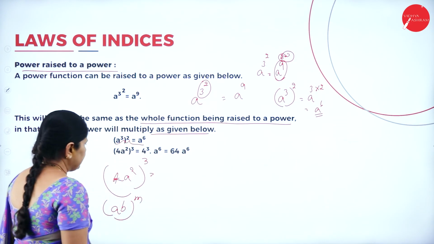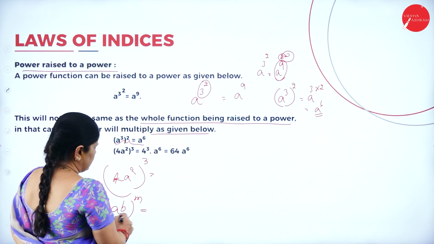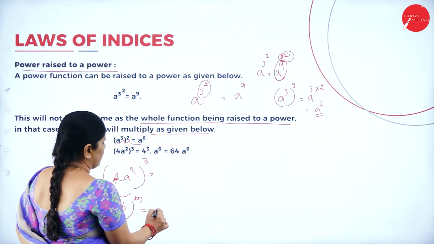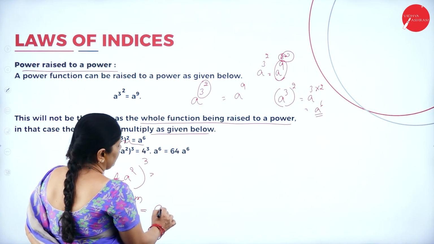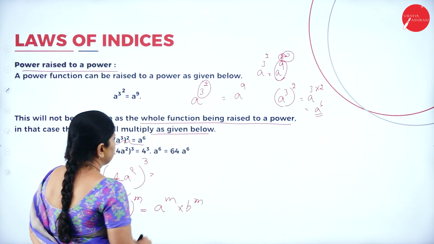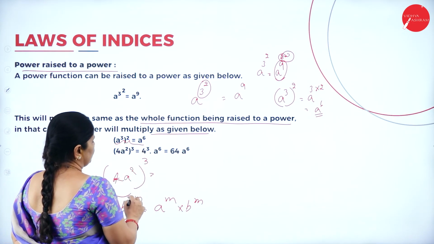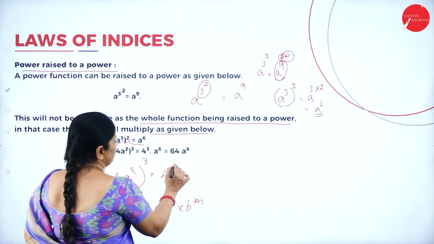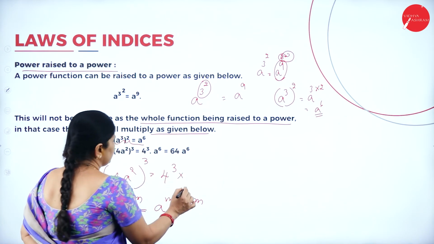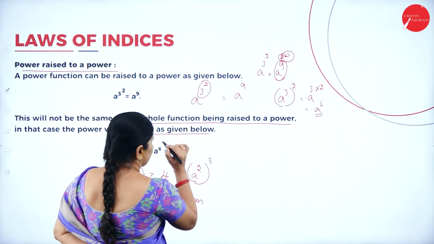In this example, if you can see here, this relates to the theory of indices, that is the fourth law. So, ab to the power of m equals a to the power of m into b to the power of m. Now, 4a square whole cube will be equal to 4 cube into a square whole cube.